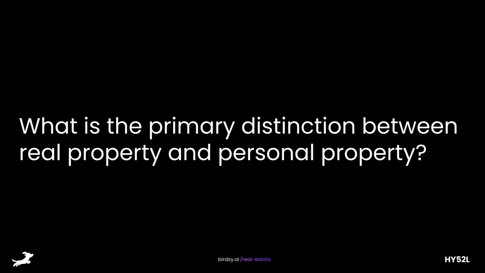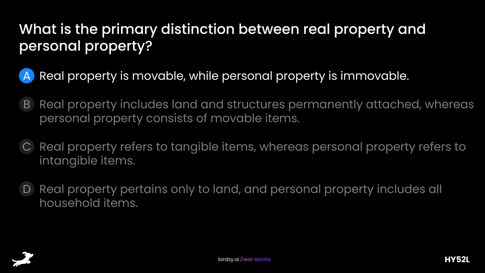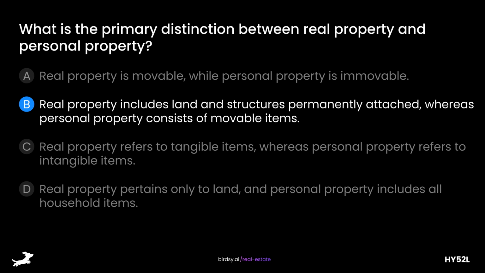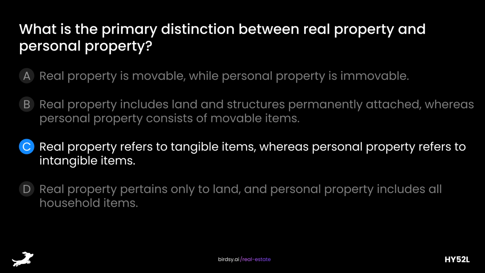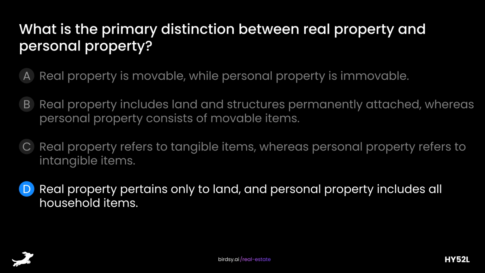What is the primary distinction between real property and personal property? Is it A, real property is movable while personal property is immovable, B, real property includes land and structures permanently attached, whereas personal property consists of movable items, C, real property refers to tangible items, whereas personal property refers to intangible items, or D, real property pertains only to land, and personal property includes all household items?